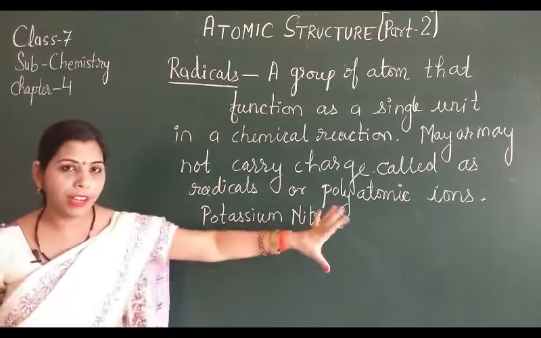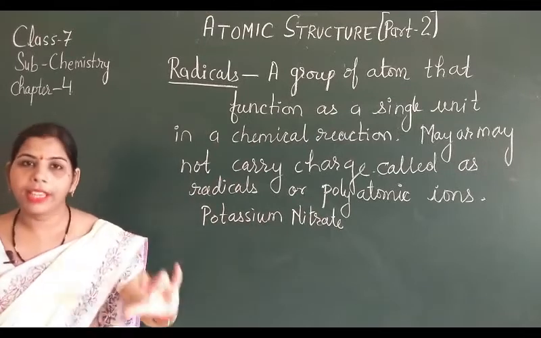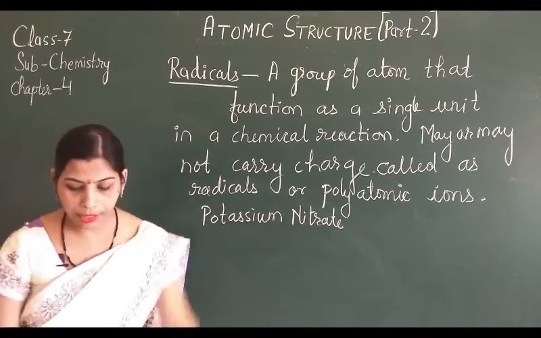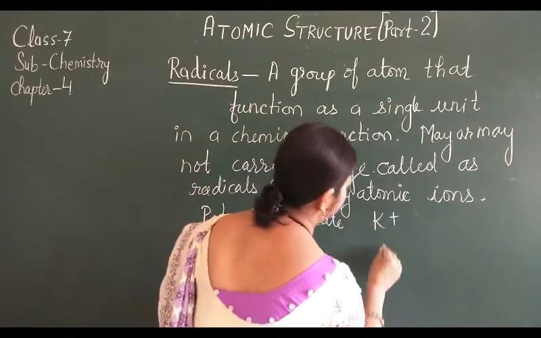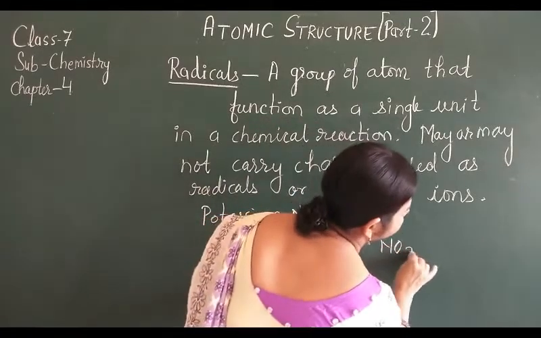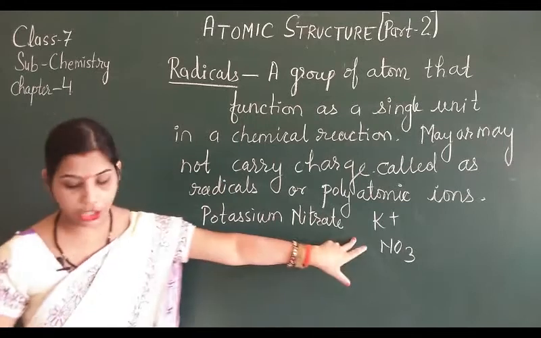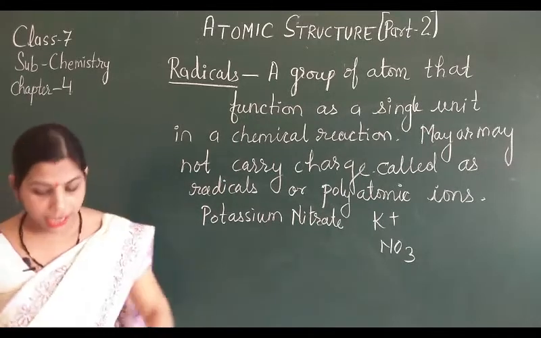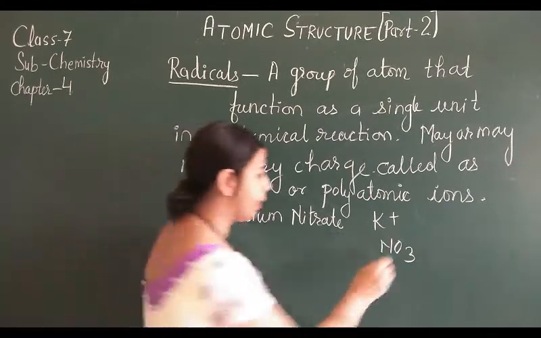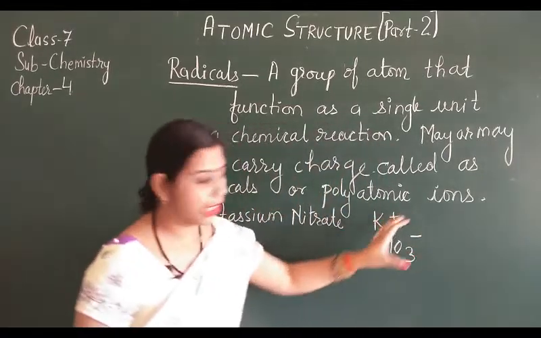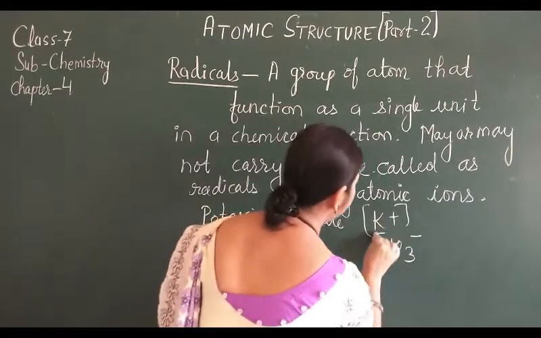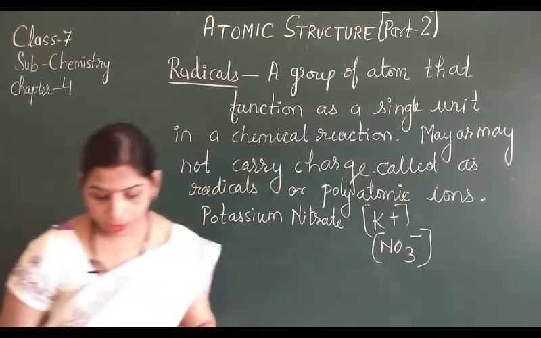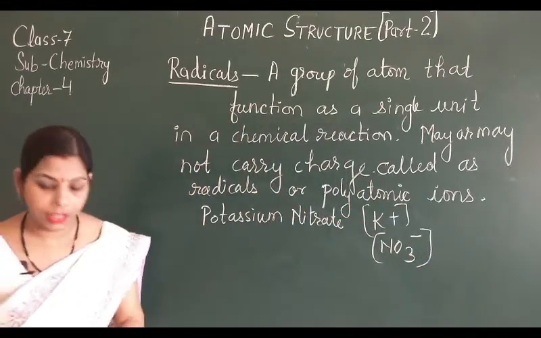Potassium nitrate works as a single unit, but it is made up of potassium plus nitrate. So potassium has a positive charge and nitrate has a negative charge. So that means it works as a single unit. Both are going to form the radical.